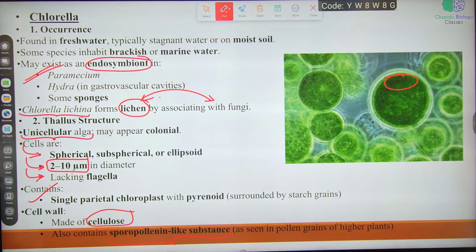From this hollow cavity, inversion takes place, where the entire colony is inverted. You can see a complete inverted colony here, with the phialopore inverted down, and this gives rise to a complete young colony.